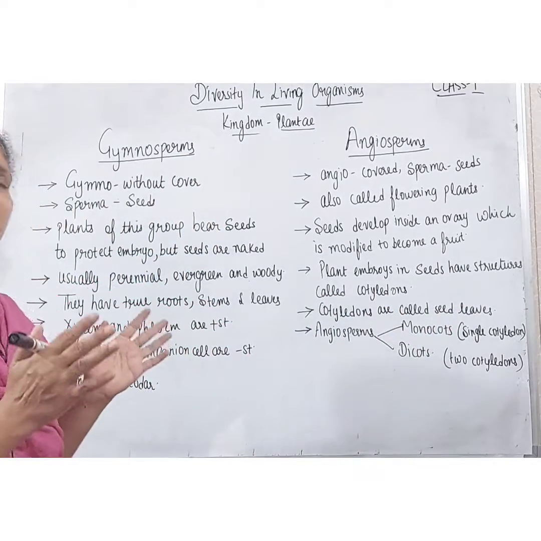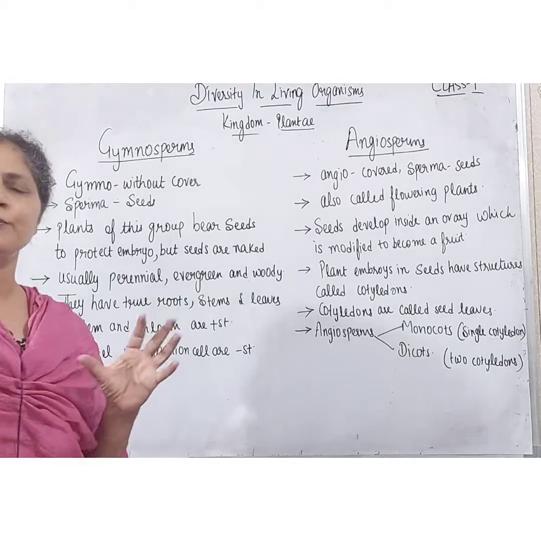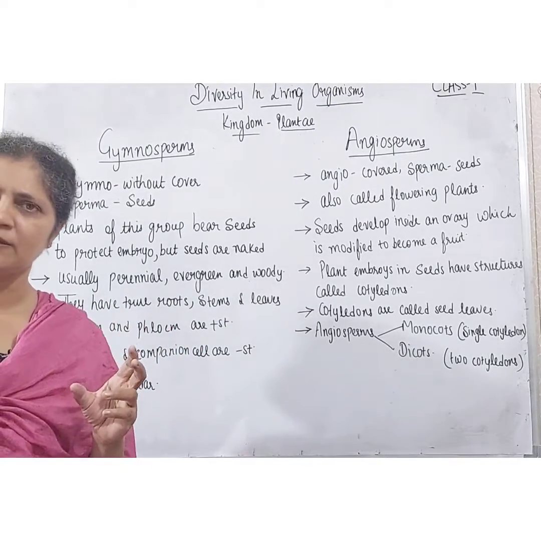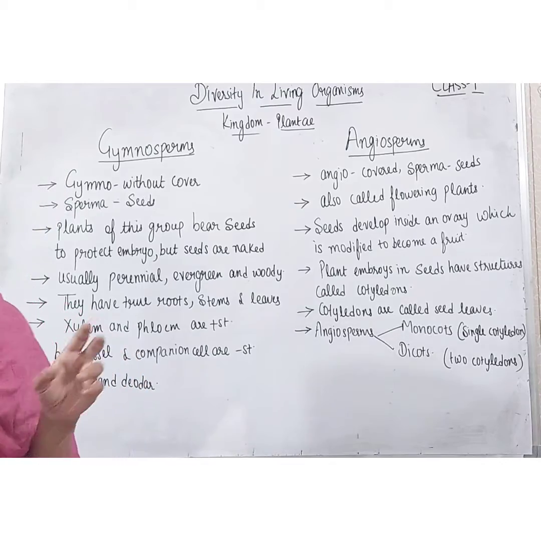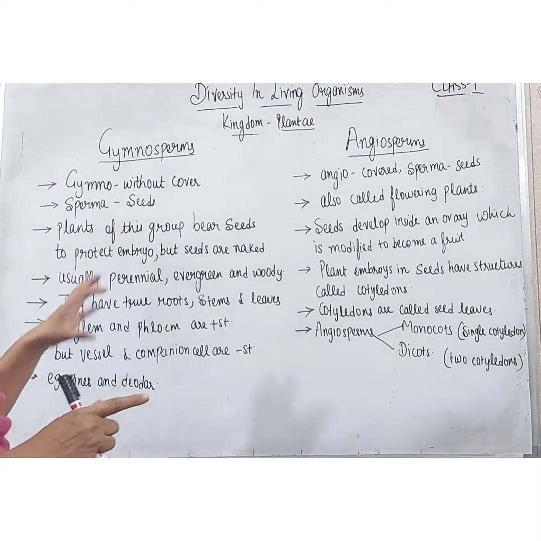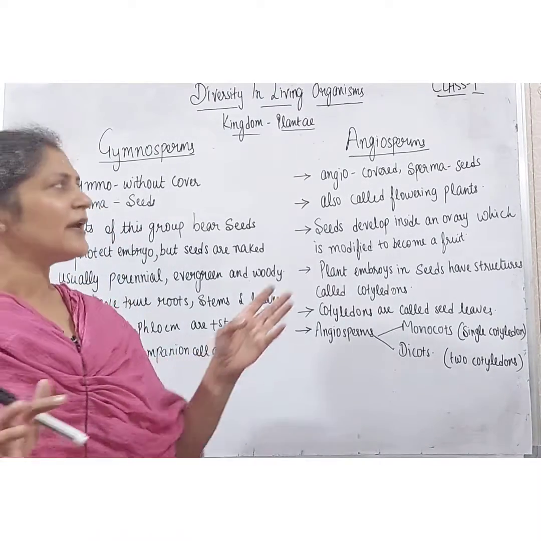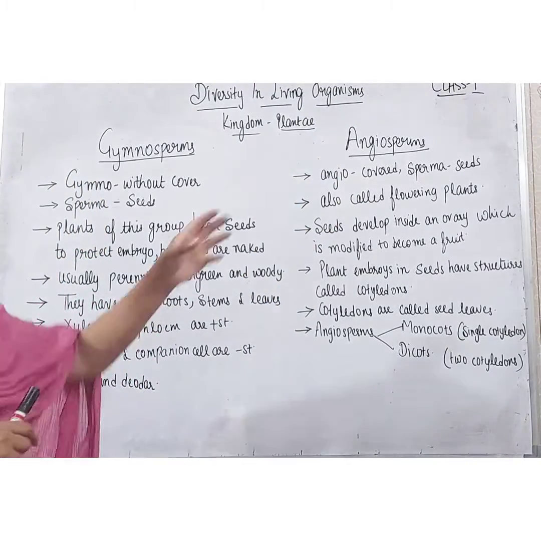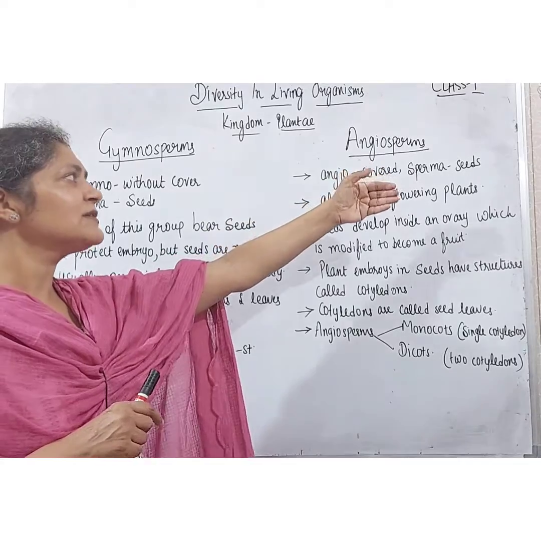Now we have discussed the gymnosperms and angiosperms. The main difference between them is that in gymnosperms the seeds are without cover, they are naked, and in angiosperms the seeds are covered. Angio means covered and sperma means seeds.